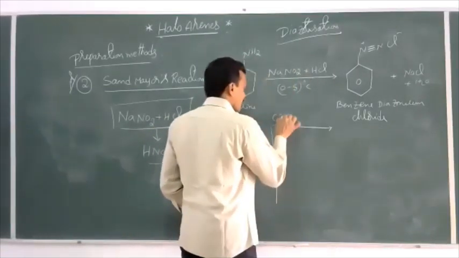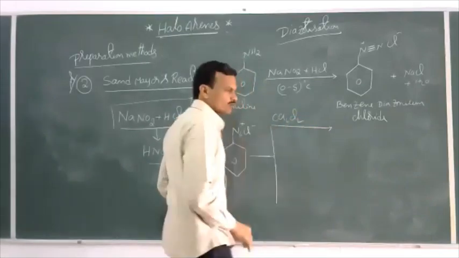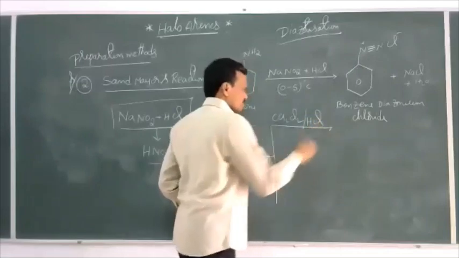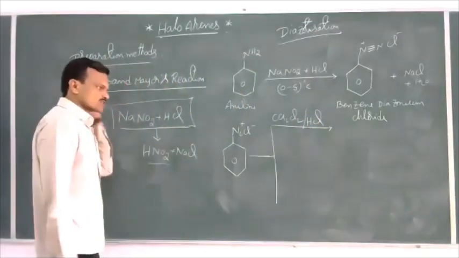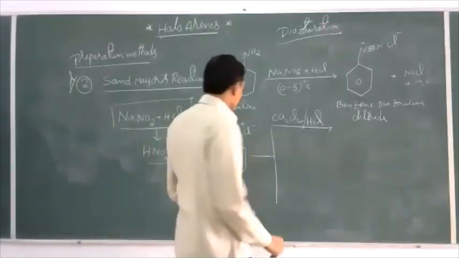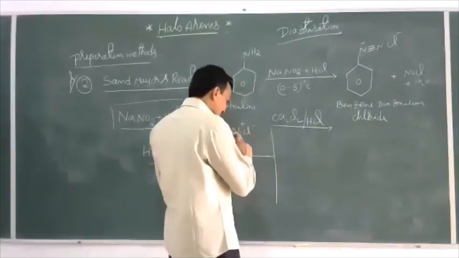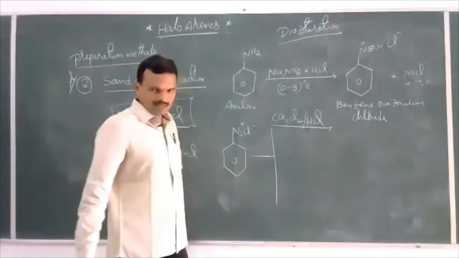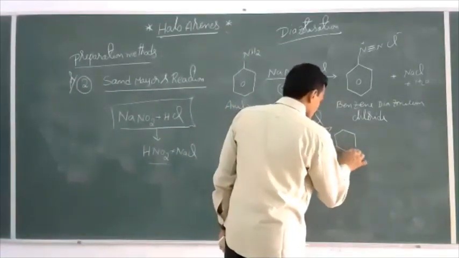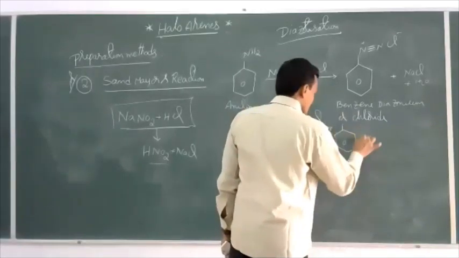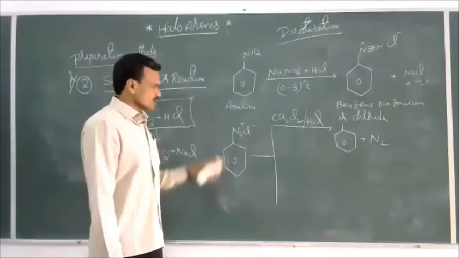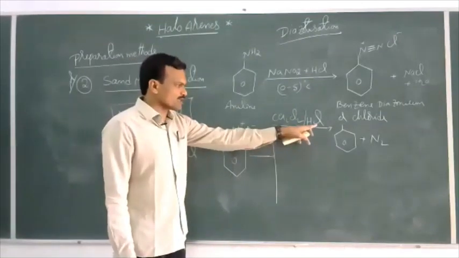cuprous chloride, Cu2Cl2, or you can write CuCl also, in the presence of HCl. So when benzene diazonium chloride is allowed to react with the cuprous chloride and HCl mixture, then here this diazo group is replaced by Cl. Then you can get chlorobenzene, C6H5Cl plus N2. So this diazo group is replaced by chlorine.